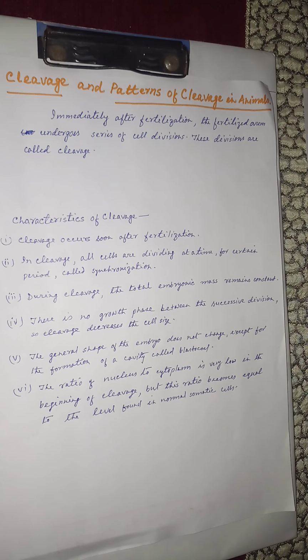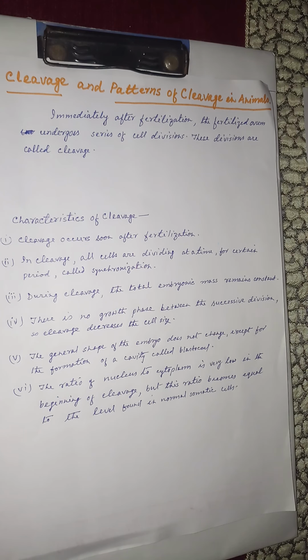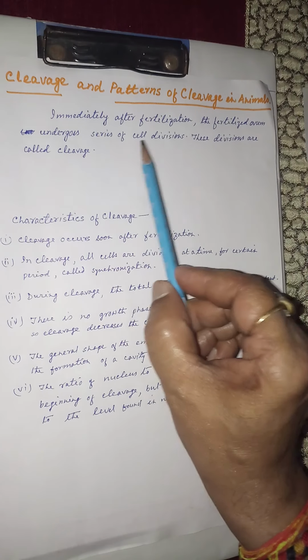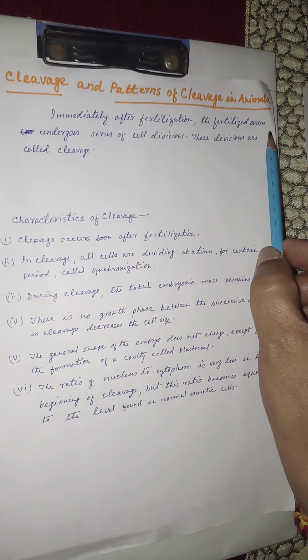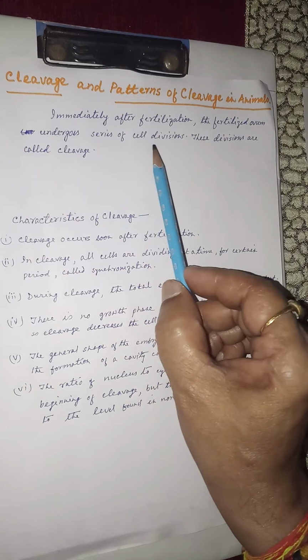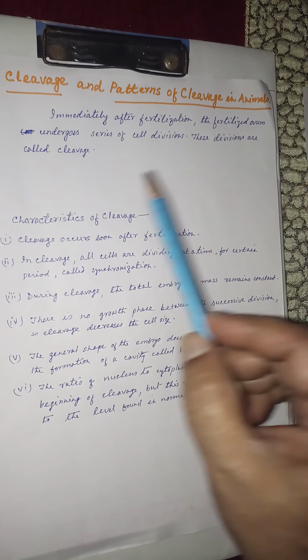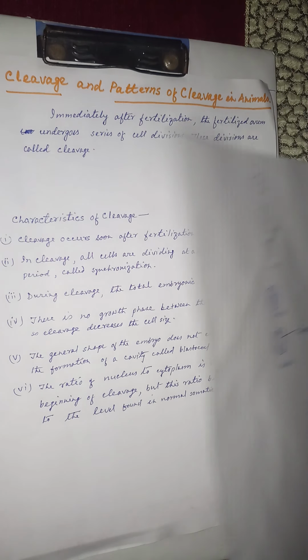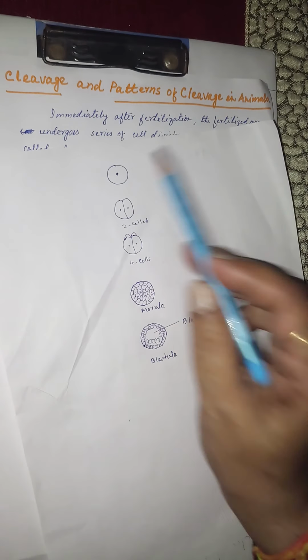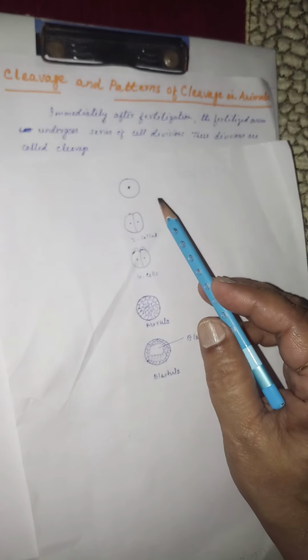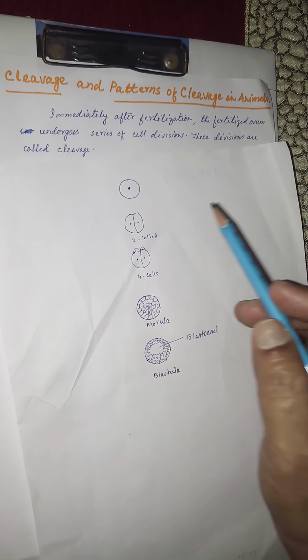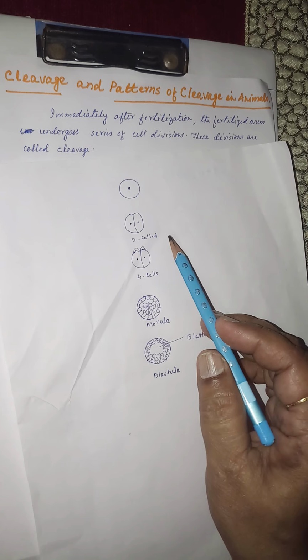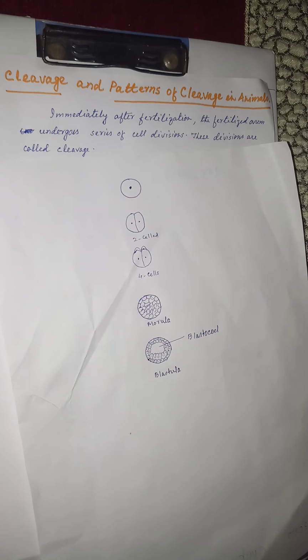Cleavage means segmentation, and cleavage occurs just after fertilization of the egg. Immediately after fertilization, the fertilized ovum undergoes a series of cell divisions. These divisions are called cleavage. See, this is the fertilized egg, the zygote. The zygote undergoes cleavage. First cleavage forms the two cell stage, and these two cells are called blastomeres.